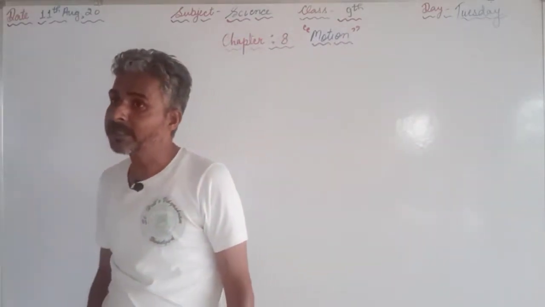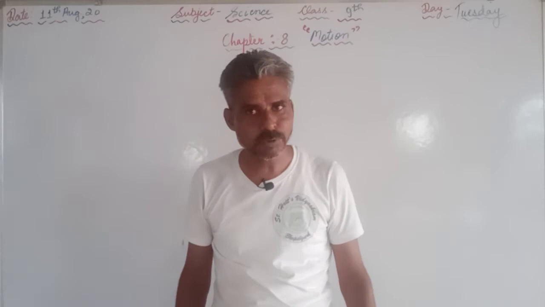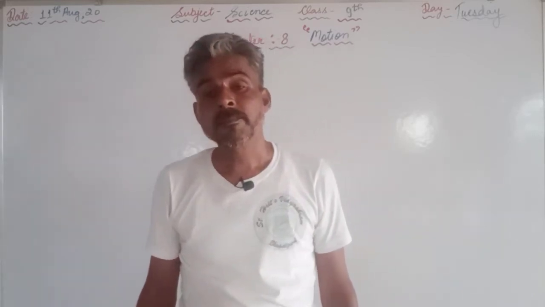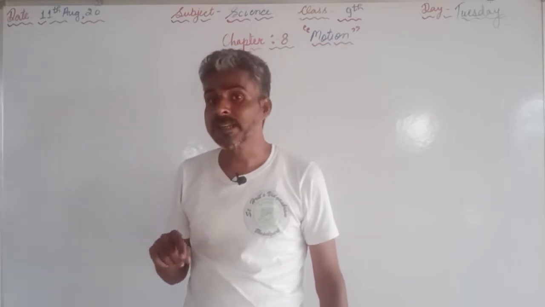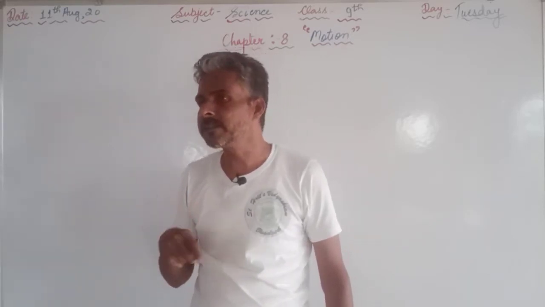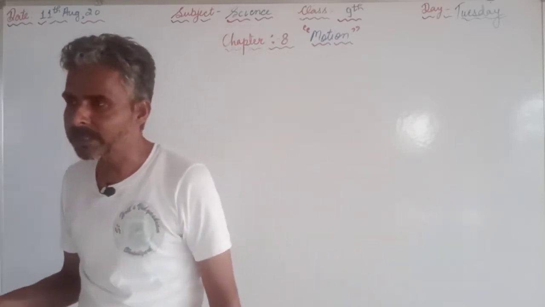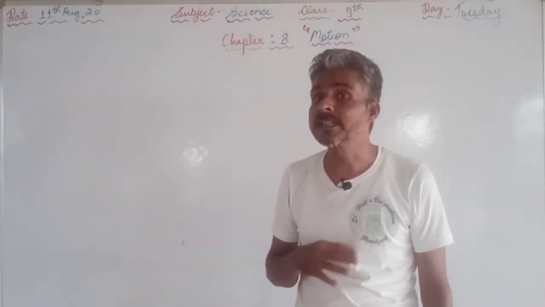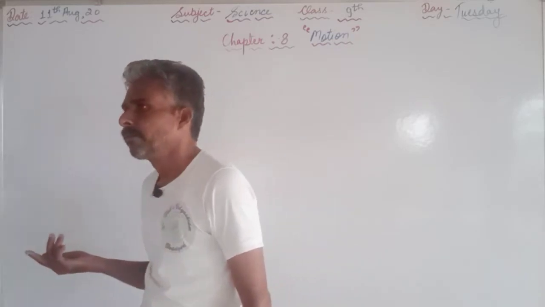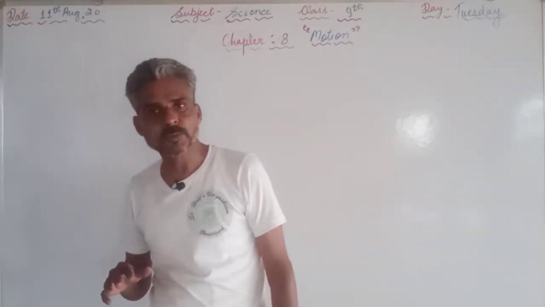What are scalar quantities and vector quantities? The scalar quantities are those quantities having only magnitude, whereas the vector quantities are the quantities having magnitude as well as direction. And we have also discussed the differences between speed and velocity. Speed is distance per unit time, whereas velocity is displacement per unit time.